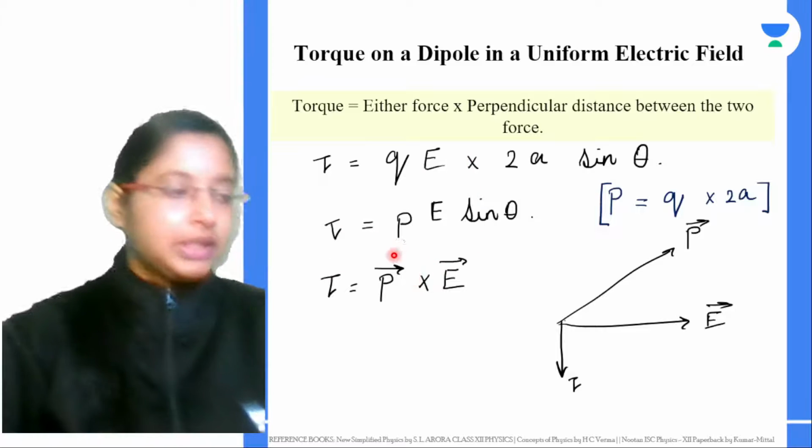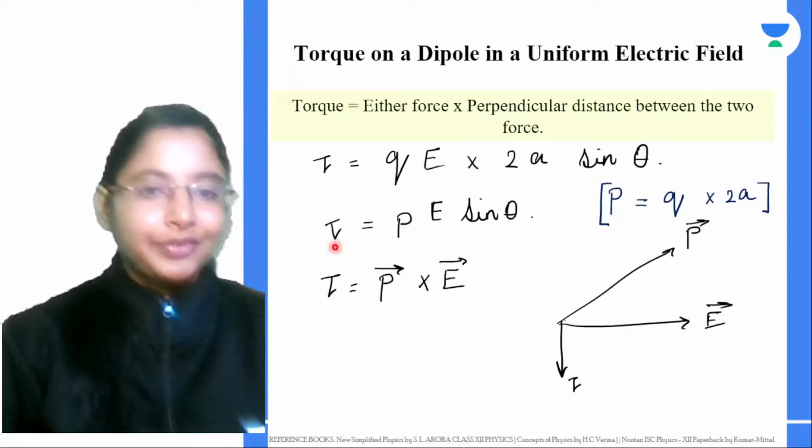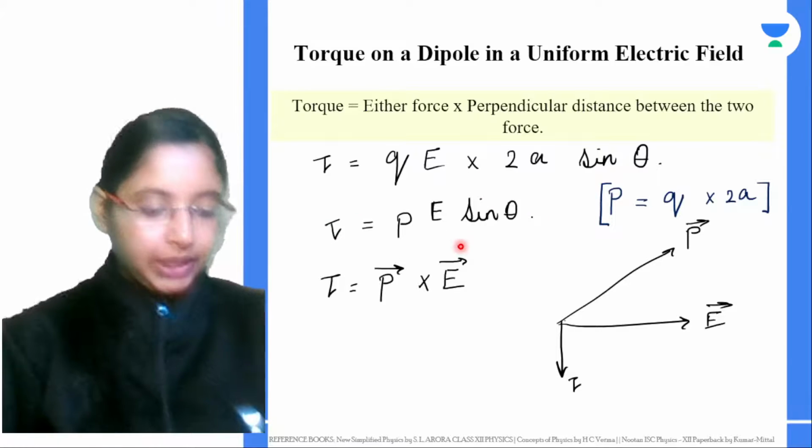Right. So this gives you the vector equation. This gives you the magnitude of the torque experienced by the electric dipole in the electric field.